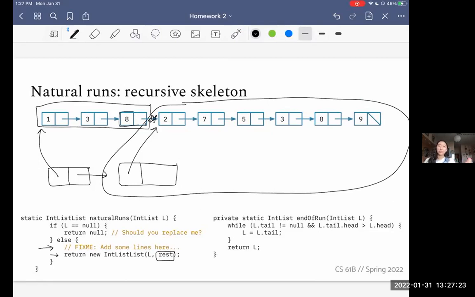And so that is my hints for the recursive skeleton. If this was not super helpful, if it was confusing, just sit with the code for a while. I'm trying to be vague to not give you too much away, but if it's too vague and it's just confusing you, just look at the code on your own and do what makes sense to you, right? You can delete the skeletons if you want, you don't have to use them.